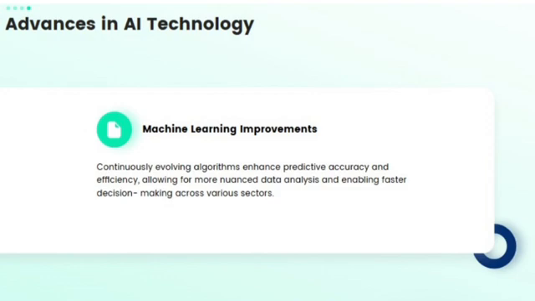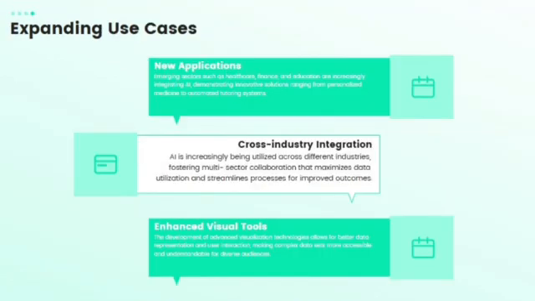It states that continuously evolving algorithms enhance predictive accuracy and efficiency. This allows for more nuanced data analysis and enables faster decision making across various sectors. Emerging sectors such as healthcare, finance, and education are increasingly integrating AI, from personalized medicine to automated tutoring systems. AI is increasingly being utilized across different industries, fostering multi sector collaboration that maximizes data utilization and streamlines processes for improved outcomes.